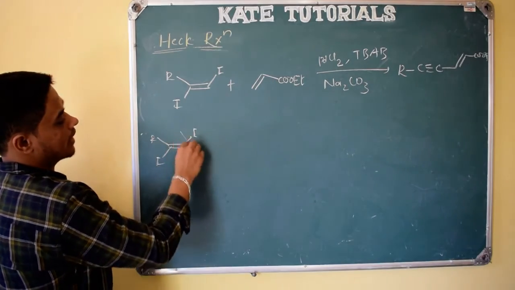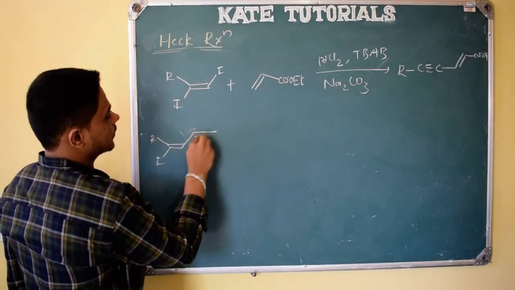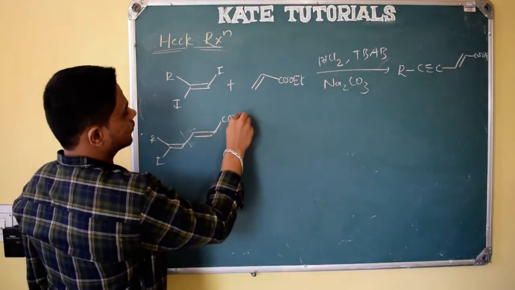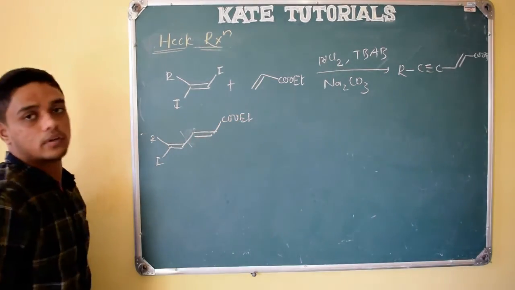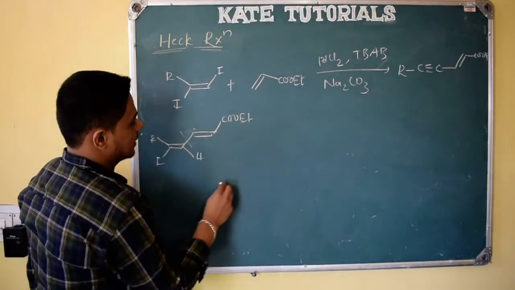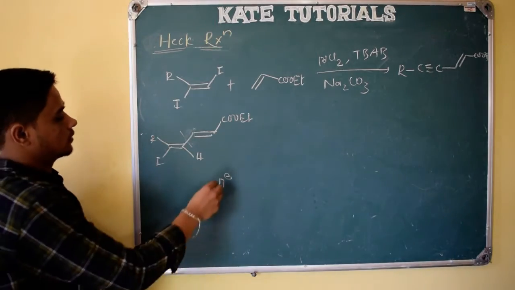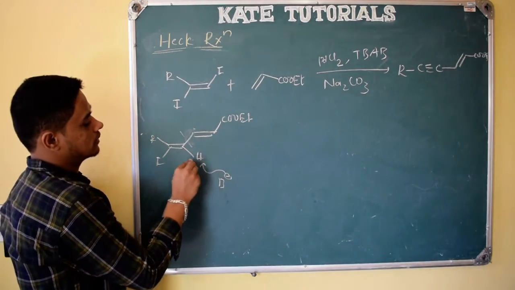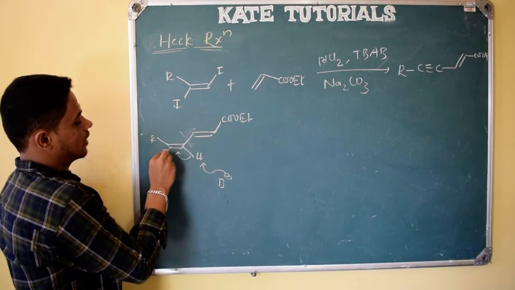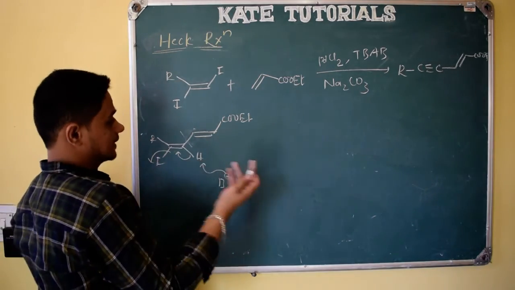So here palladium will insert and it will attack this position. So here what we will get? We will get trans addition form. So this is the product we will get, right? But here what happens in presence of base? Let me write carbonate, let me write B minus, no problem. What happens? It will take this proton, this electron density moves here, and iodine will leave. So we will get afterwards HI we will get.